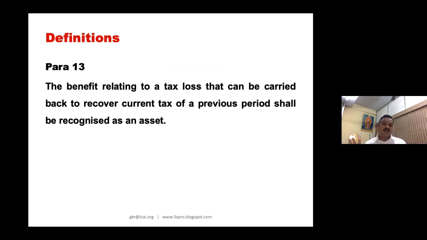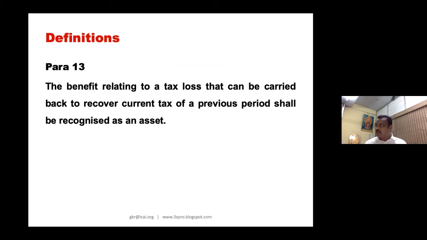But whether you have the same prescription in the respective tax laws, you should go by that, because this is Ind AS, and Ind AS is actually the desi version of IFRS. Maybe they could have deleted this para. Today you have a possibility, and I believe that this 2021, especially coming February 21, you will have a budget.